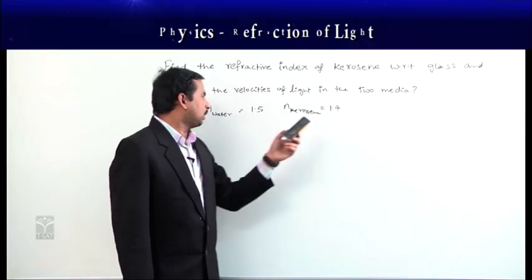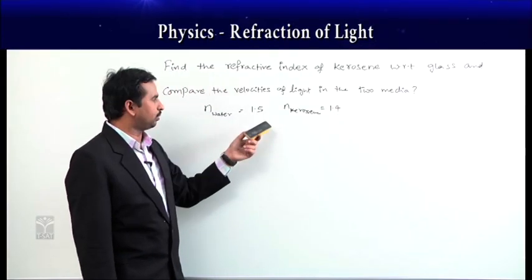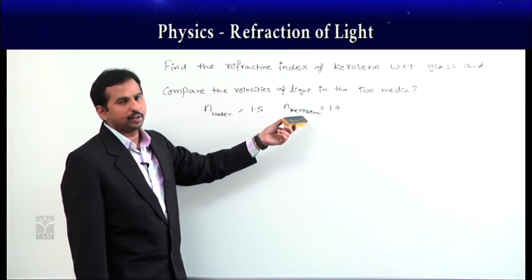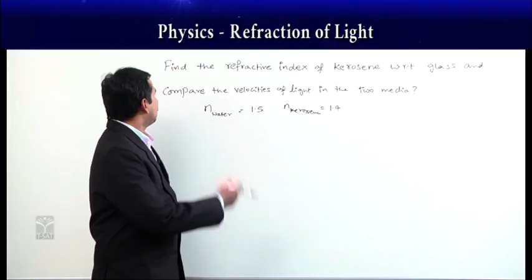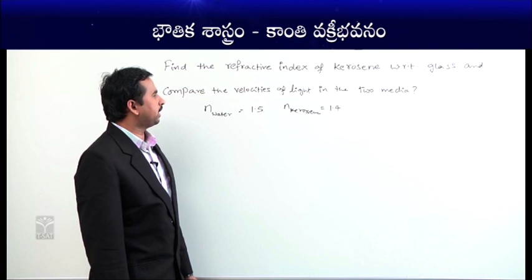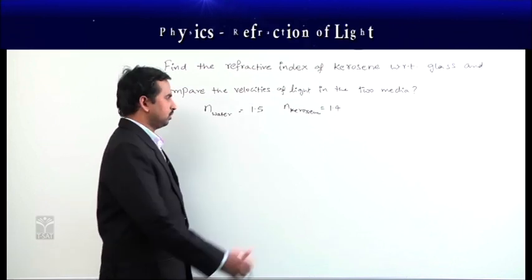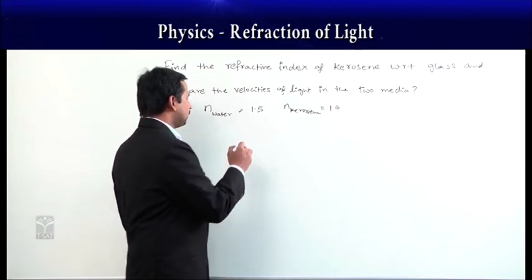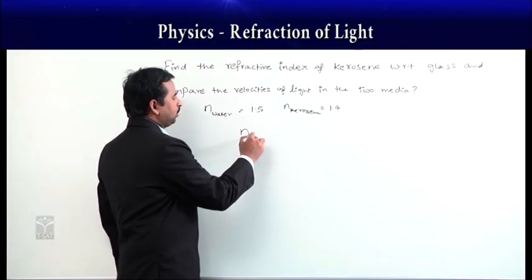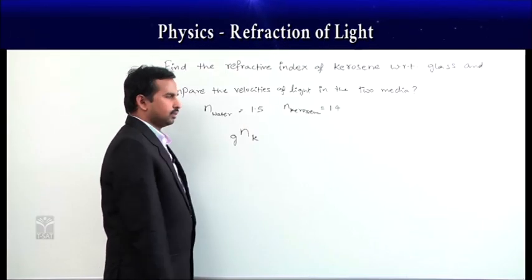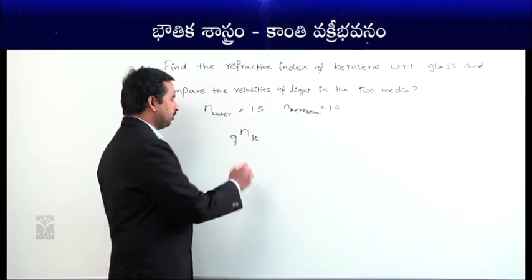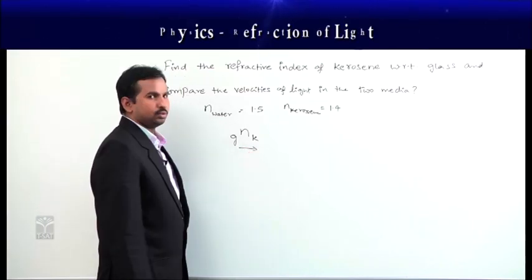The absolute refractive index of glass is given as 1.5 and the refractive index of kerosene is given as 1.4. Then what they are asking is to find the refractive index of kerosene with respect to glass, which means the light ray is going from glass towards kerosene.